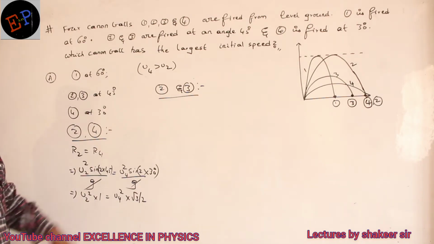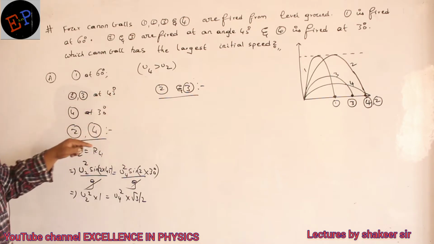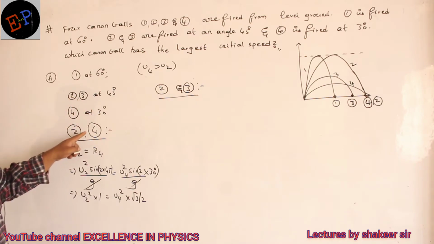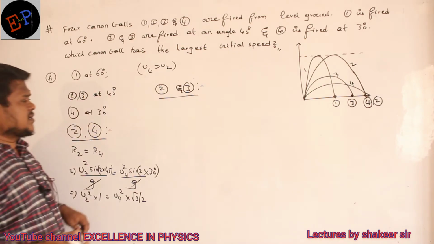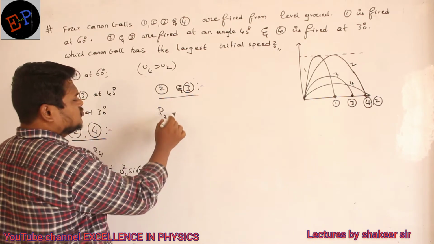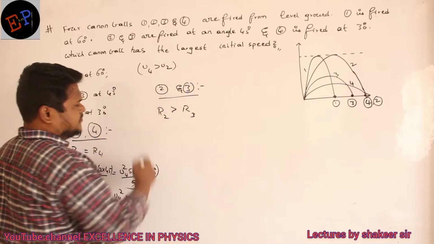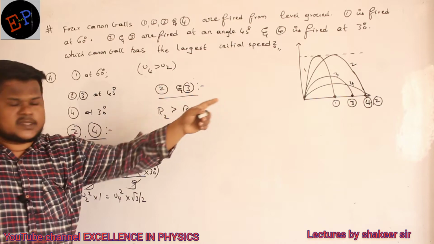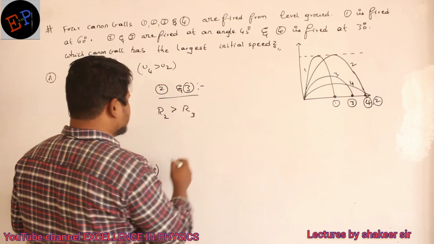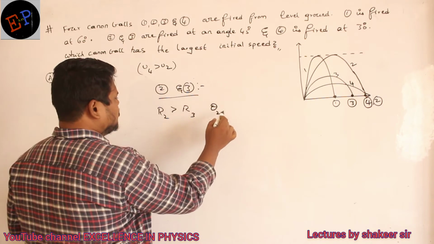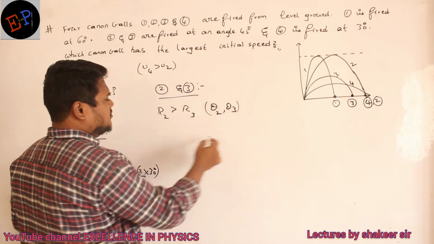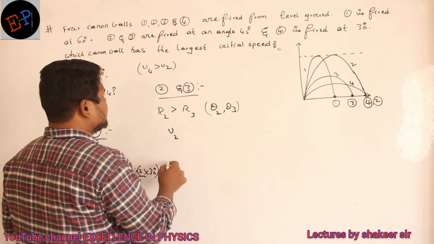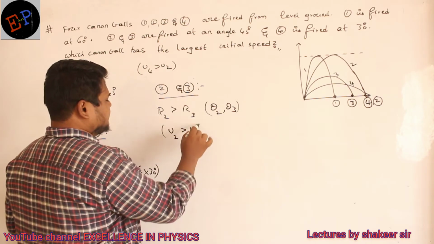How am I able to compare? Because what is same for them? Initial velocity is same for them? Angle is same for both of them. Clear? Therefore, the range of 2 is greater than the range of 3. Are you able to see in the figure? The thetas are same, so theta 2 and theta 3 are same, but the ranges are not equal. It is possible in which condition? Only when the initial velocity of 2 is greater than the initial velocity of 3.